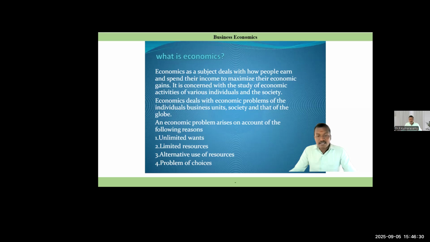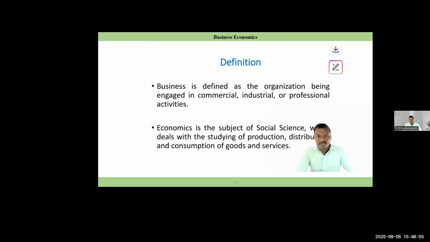What may be the reason behind the economic problems? Limited resources, unlimited wants, alternative uses of resources, and choices. These are the reasons for the problems.